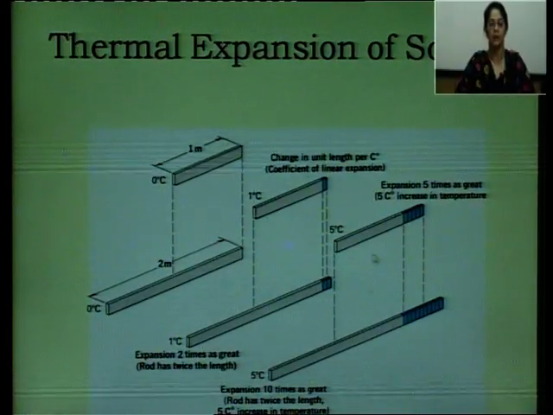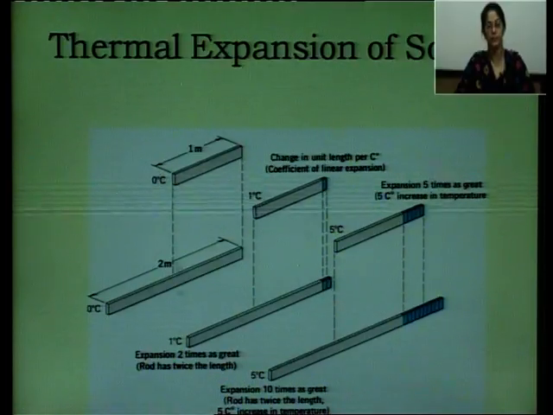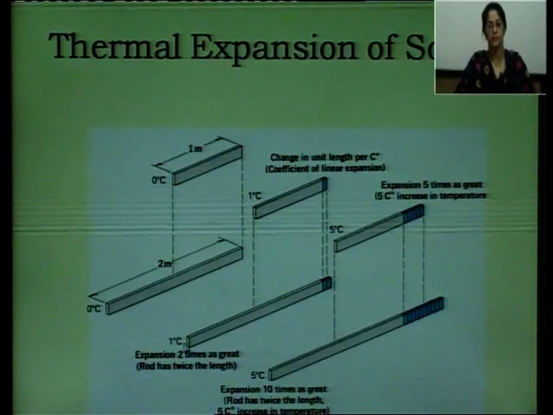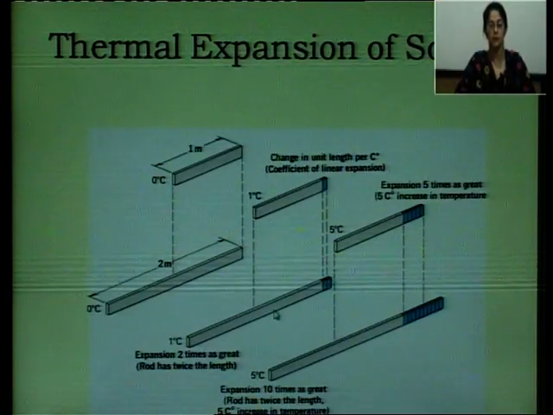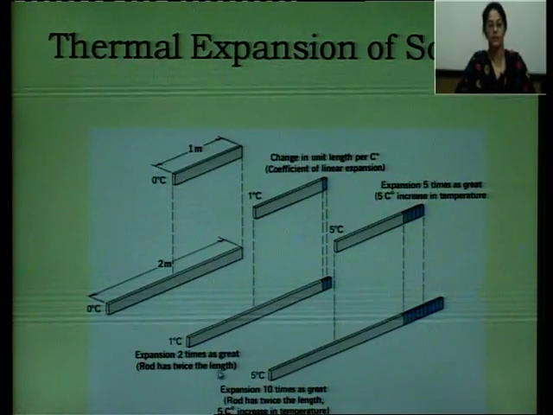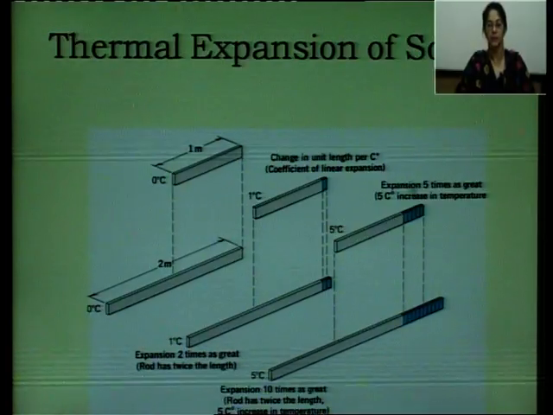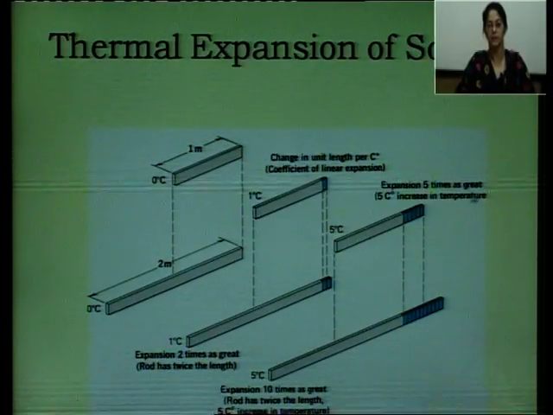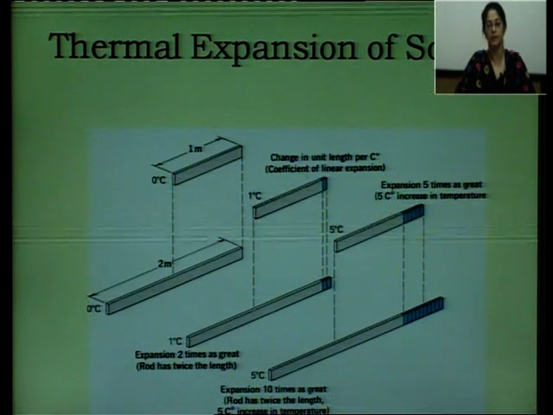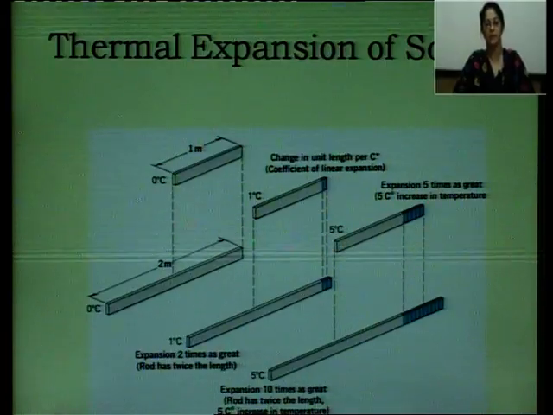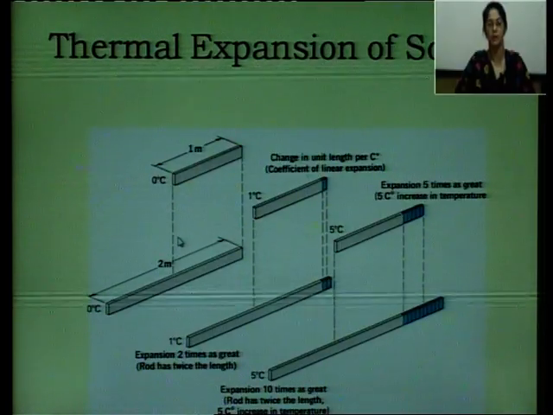Just see in this diagram, a rod is there, it is at 0 degree centigrade. When it is heated to 1 degree centigrade, the change in length, इसकी increase हो गई है. So the rod has twice the length. When the temperature is increased further, now the expansion is 5 times as great. So a 5 degree centigrade increase in temperature, and the expansion is 10 times as great. This picture just shows what we mean by expansion.